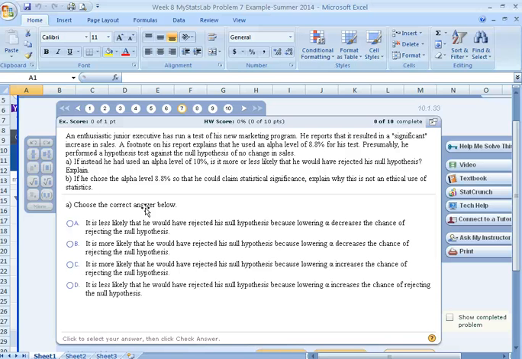Presumably, he performed a hypothesis test against the null hypothesis of no change in sales. So the null hypothesis is that sales have not changed because of his new marketing program. And his alternative would be that there is a change in sales. So this is his program that he's running the test on.